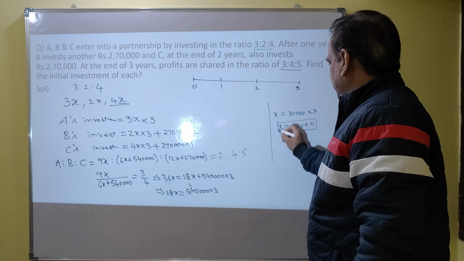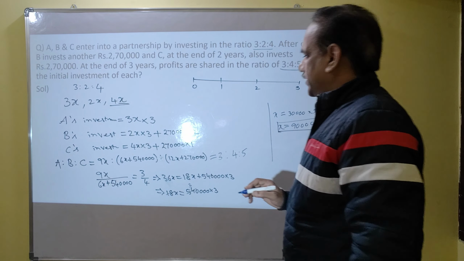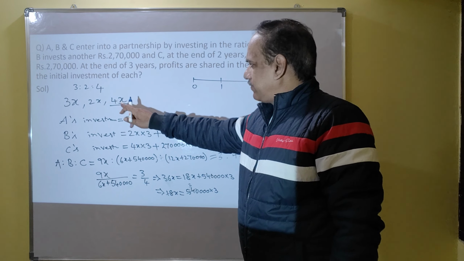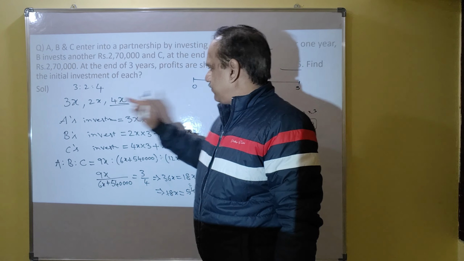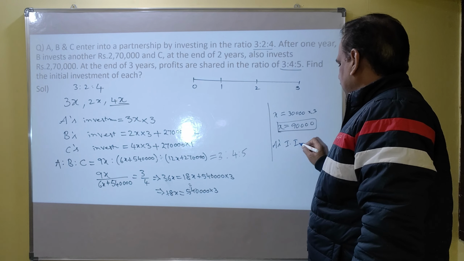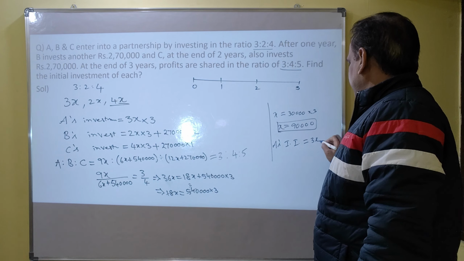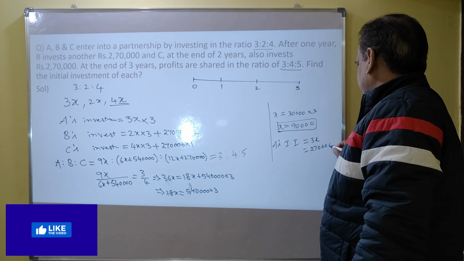x is 90,000. What are their initial investments of each? What is the initial investment of A? The 3x. Their initial investments are 3x and 2x and 4x. So A's initial investment is 3x, which is 3 into 90,000, 2,70,000.